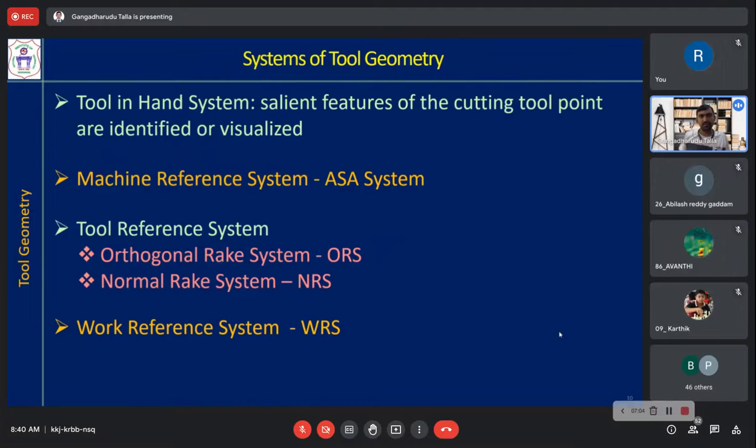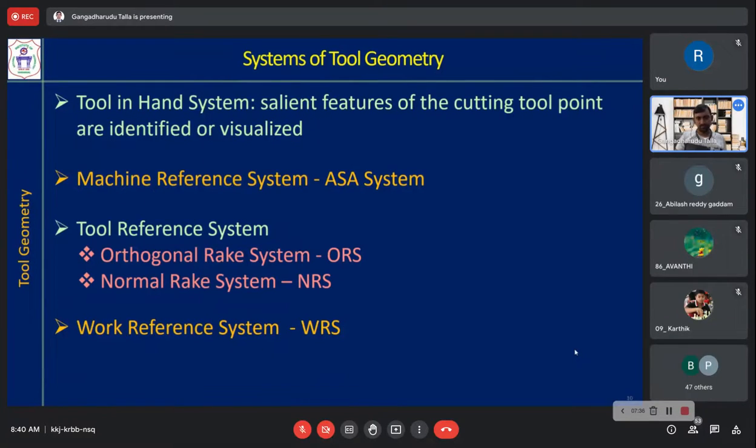Now the second is the machine reference system. Based on the axis of the machine, you define the tool geometry. In the tool reference system, you define the tool geometry based on some of its edges or faces. The categories of the tool reference system are the orthogonal rake system and the normal rake system. So mainly we will see the orthogonal rake system and NRS only. There are a few more, which we are not going to discuss.